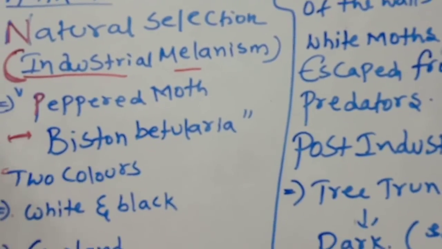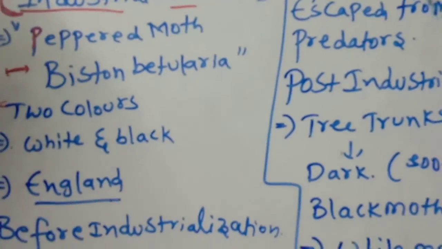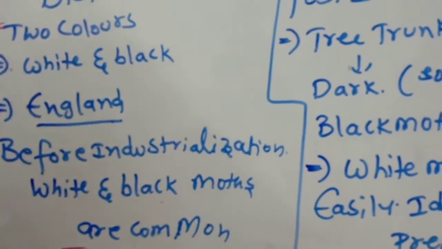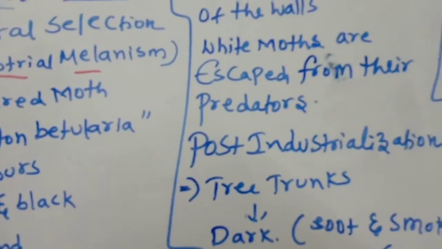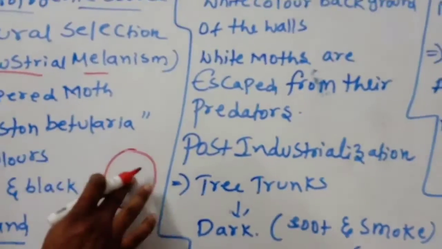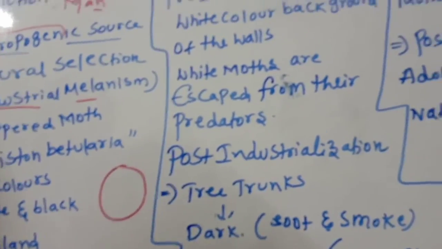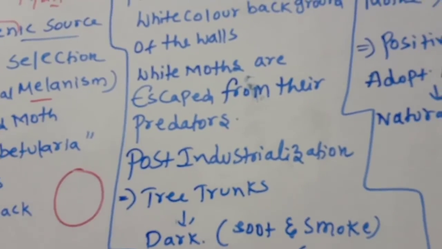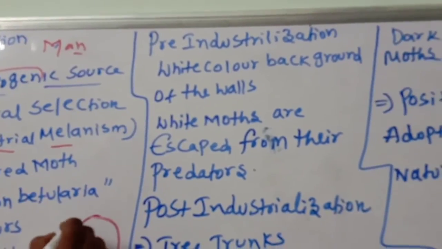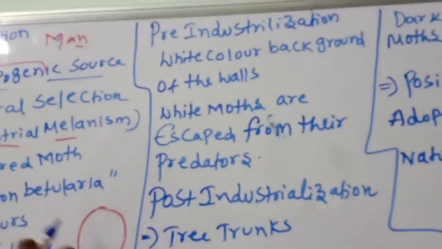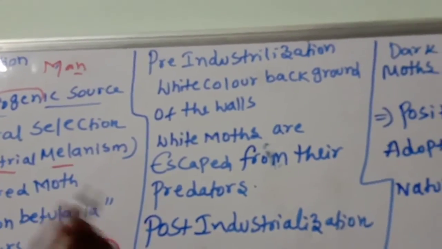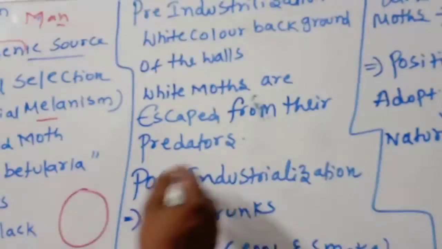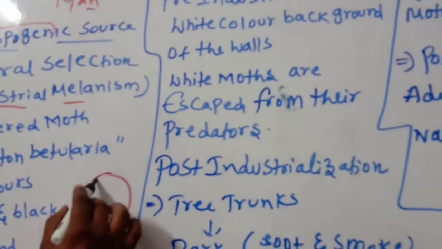In England, before industrialization, white and black moths were both common. With a white color background, the white moth is not visible to the predators, so it escapes and the white population is more. But after industrialization, what happened?